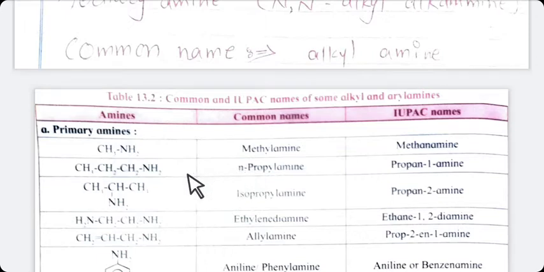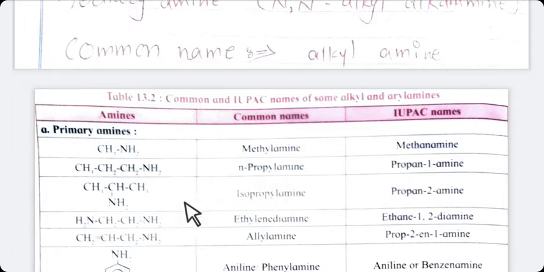So if longest chain is there, means no branch is there, so you can name the compound with the starting of small n, means normal, no branch, and 3 carbon atoms are there, so it means propyl, and NH2 is there, it means amine. So the name of this compound is n-propyl amine. N means normal, no branch, propyl means 3 carbon atoms, and amine means NH2.